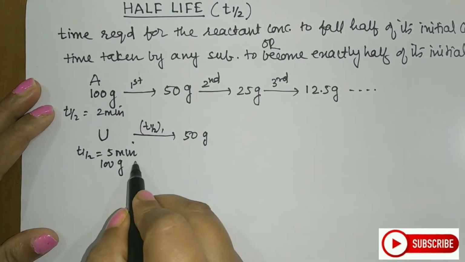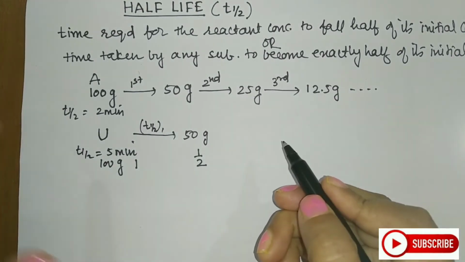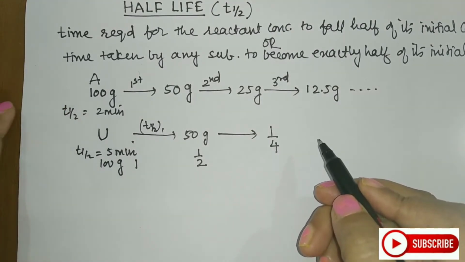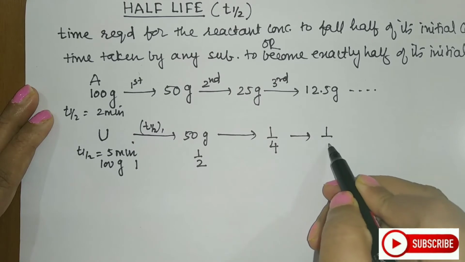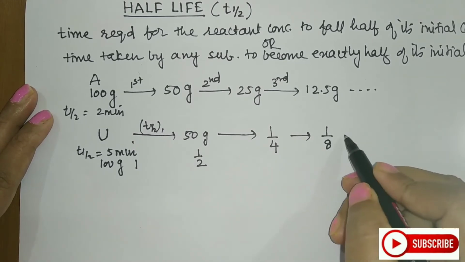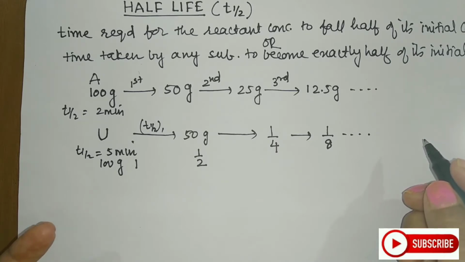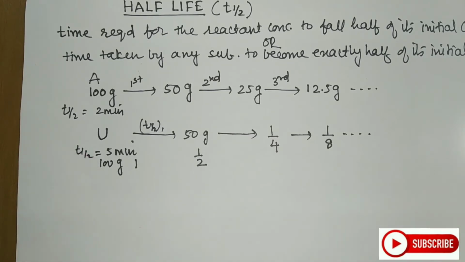Means students, if I start with 1, it will become half after the first half-life. After the second half-life, it will become 1/4 of its initial amount. And next half-life, it will become 1/8 of its initial amount. And this will continue. If I try to take this uranium and heat it or cook it at a very high pressure or very high temperature, or put some catalyst to it, or try to bring about any type of reaction and convert this uranium to its oxide or chloride, in that case also uranium will have the same half-life.